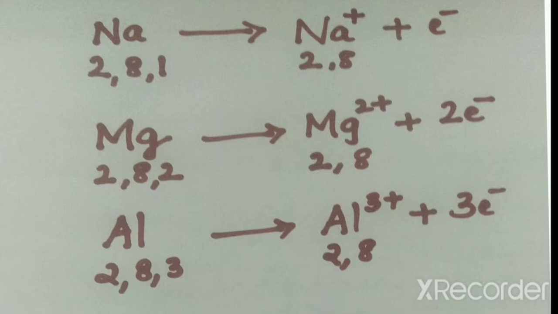So metals form cations or positively charged ions by losing electrons. If 1 electron is lost, the cation formed will have 1 unit of positive charge. If 2 electrons are lost, then the cation formed will have 2 units of positive charge, and if 3 electrons are lost, the cation will have 3 units of positive charge.